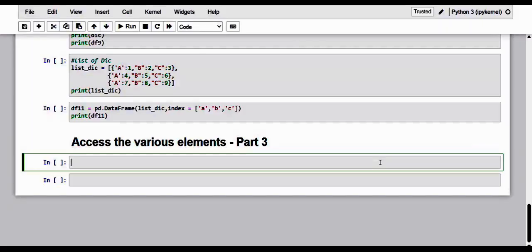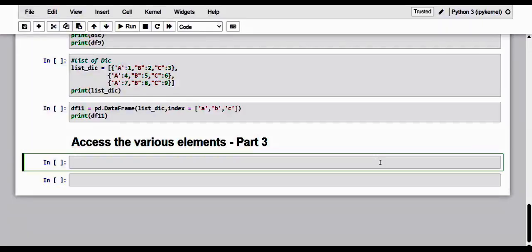Let me jump into the topic, that is the selection and access of the various elements. And dear friends, it is very important to have at least the fundamental basis for accessing these elements in order to start working with this type of object. So we have seen that the index and columns attributes allow us to access the index objects as substructures of the data frames, in the same way as the values attribute, which returns the values contained as an n-dimensional array. But very often we want to select certain subsets of values contained within the data frame, so as to be able to view and modify them in a simple way.